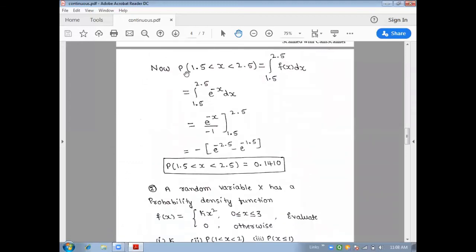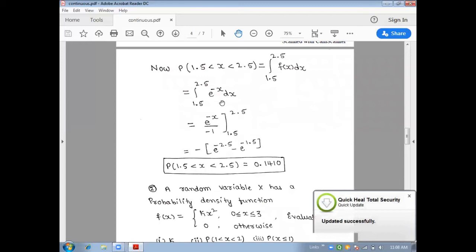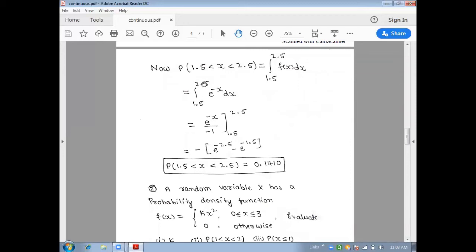Now the probability of 1.5 less than x less than 2.5, as I said, the limit is given. The lower limit is 1.5, the upper limit is 2.5. We have to take the same, f of x into dx. Here we have considered f of x as e power minus x, because e power minus x is given for x greater than or equal to 0. So 1.5 and 2.5 are greater than or equal to 0 only. We can substitute f of x as e power minus x into dx.